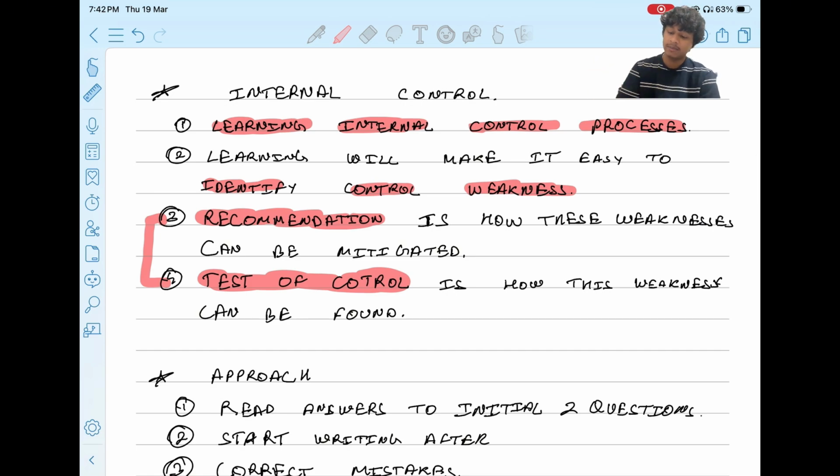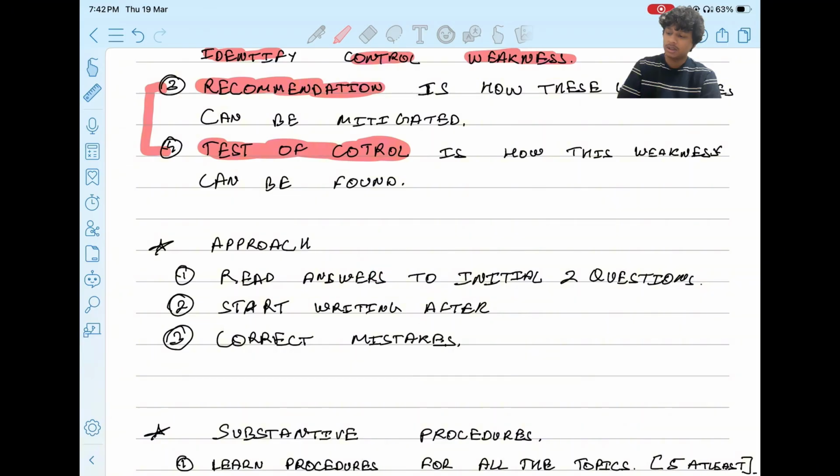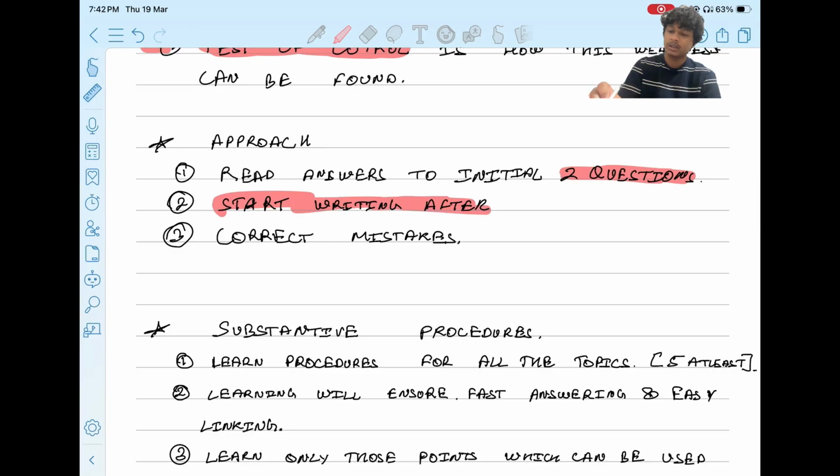You should follow the same approach as well. The approach is: read the answers to the initial two questions, as we did in the risk question, then start writing after reading the two questions, then follow this process, and correct mistakes after each question you have solved. Okay, so this is the overall approach that you should follow, right?